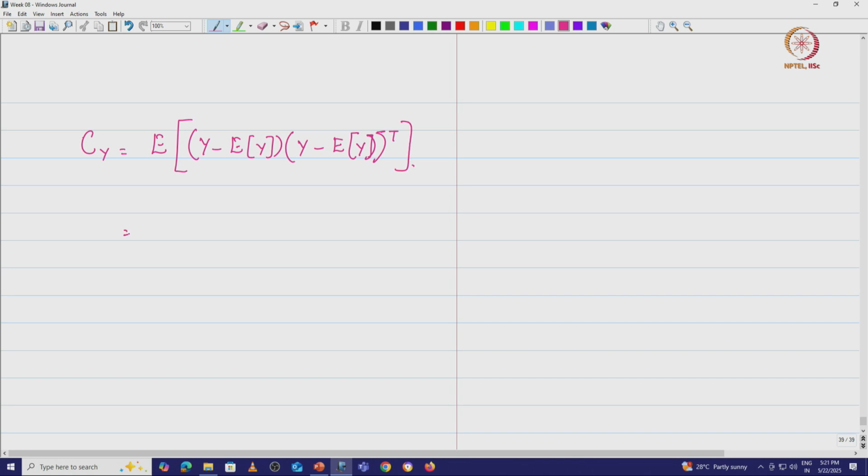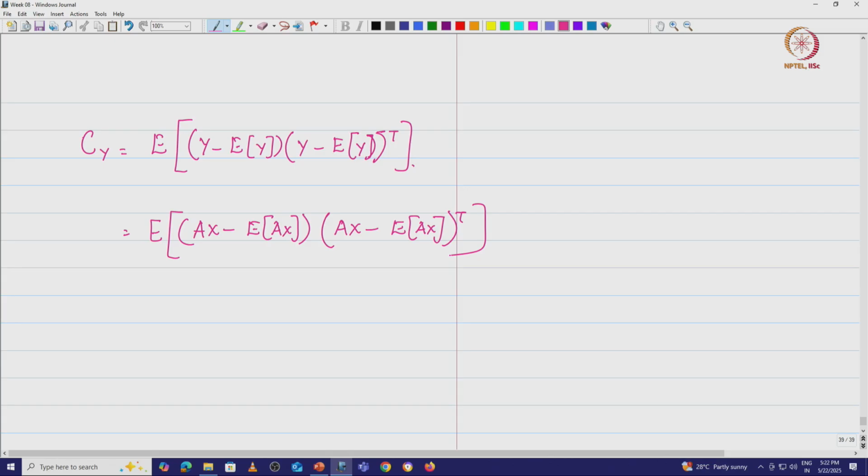If we substitute y as Ax, we get the expected value of Ax minus expected value of Ax, into Ax minus expected value of Ax, the whole transpose.